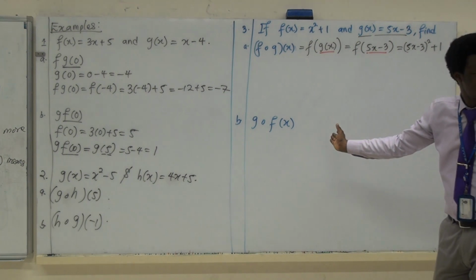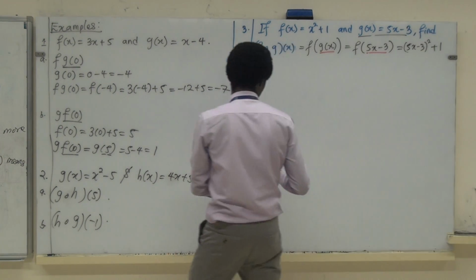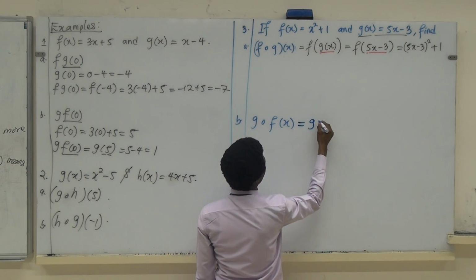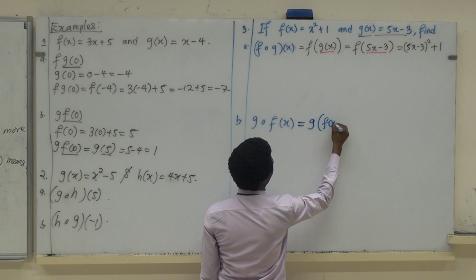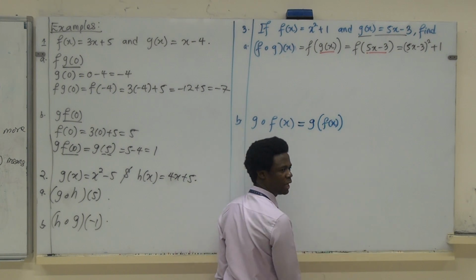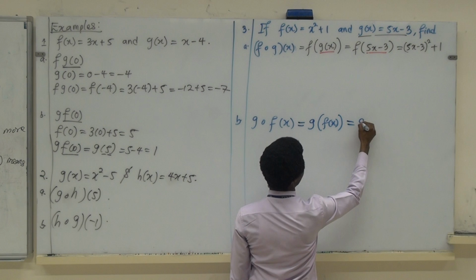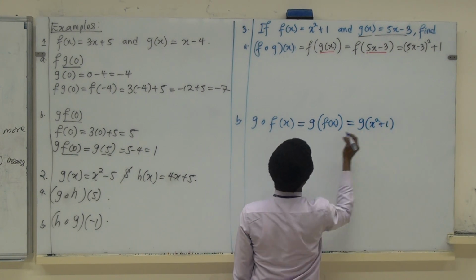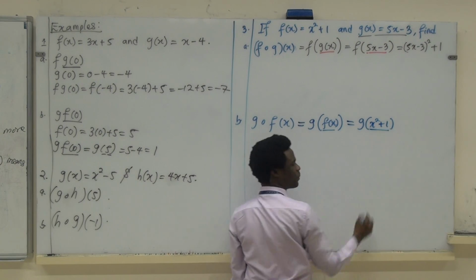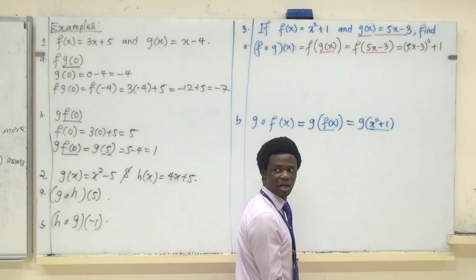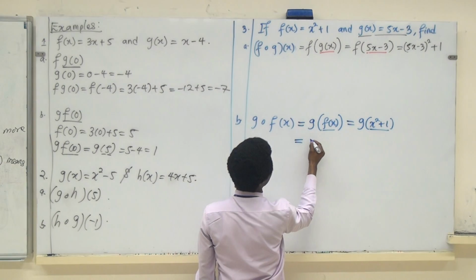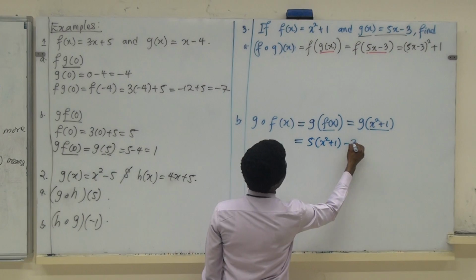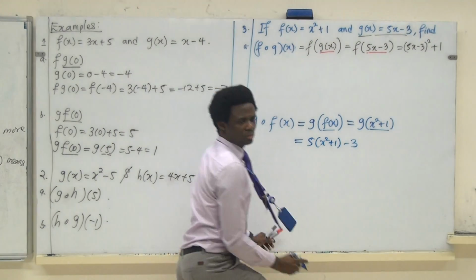The next one. Everybody tell me what to do now. This means g of f of x, g acting on f of x. Good. Now, what does that mean? g acting on x squared plus 1. Good. Why? Because f of x is x squared plus 1. Does it make sense now? So what does this mean? Then 5 bracket x squared plus 1, minus 3. Wonderful. That's it. Does that make sense?